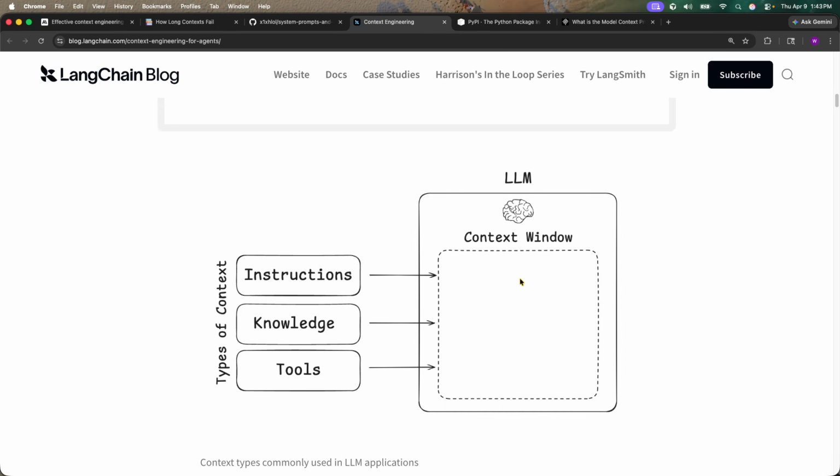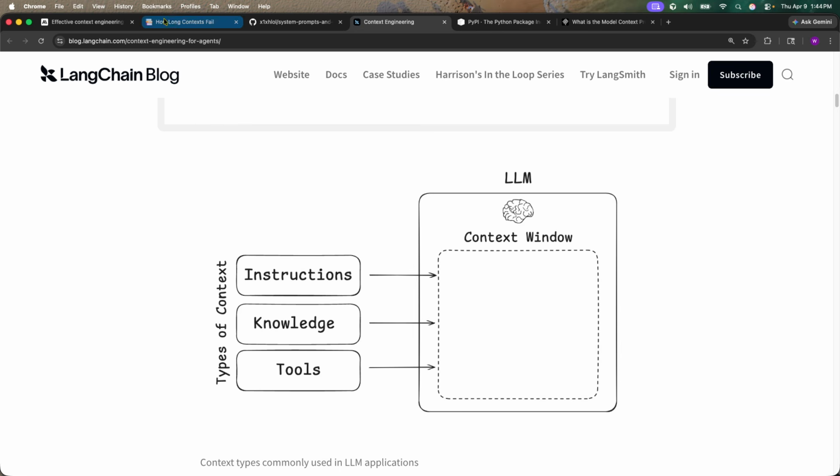So the context window, right, is what we're going to include, is going to be our prompt, for lack of better words, right? And that prompt is going to encompass the instructions. It also is going to encompass the knowledge, right? That knowledge could come from an MCP server. That knowledge could come from files that you actually have, right? A memory file, a .md file, or markdown file, or it could come from different tools, right? So this is the context that we're going to add in the context window.